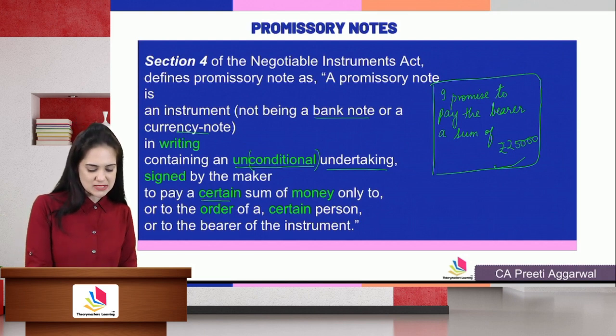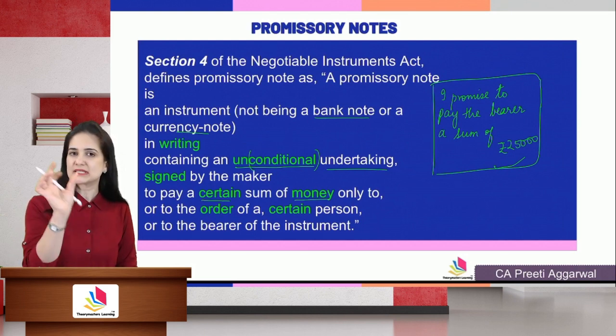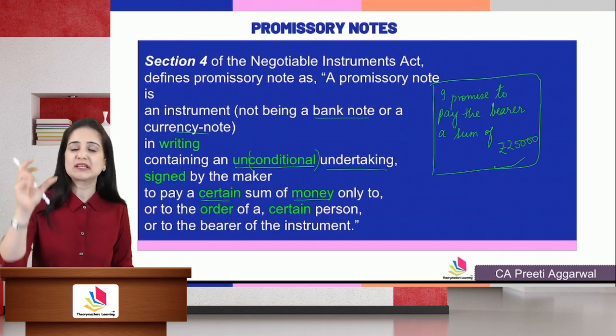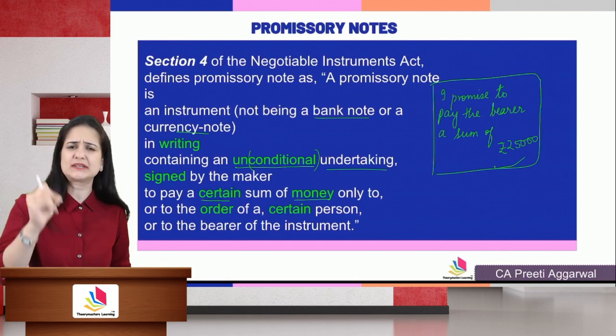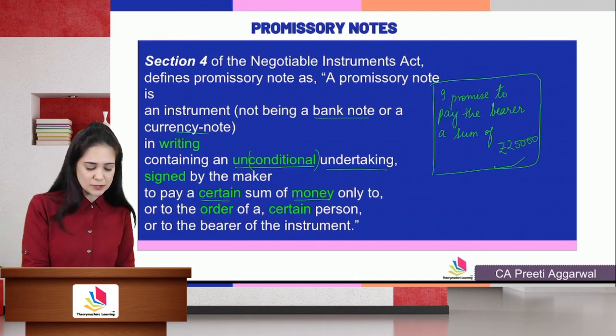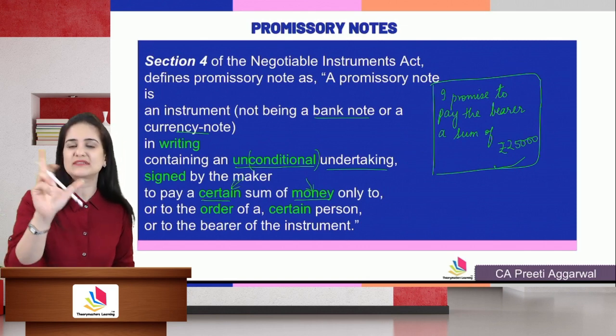It must be to pay a certain sum of money, certain words. Now see students, I have highlighted the keywords. They have to be present in your answer. The amount must be certain, and it should be a promise to pay money and money only, nothing in kind.